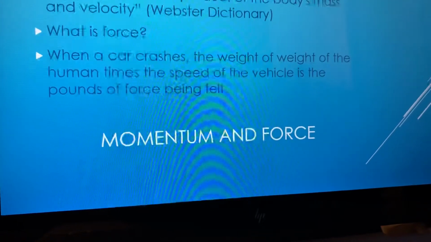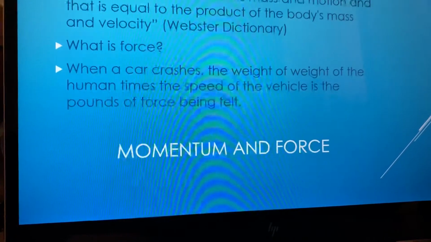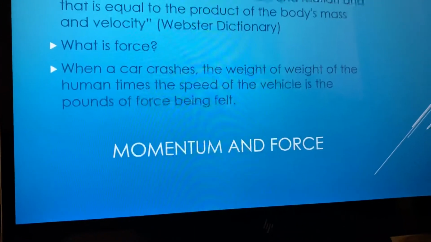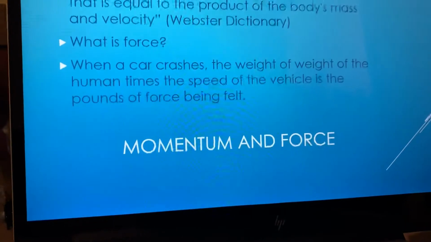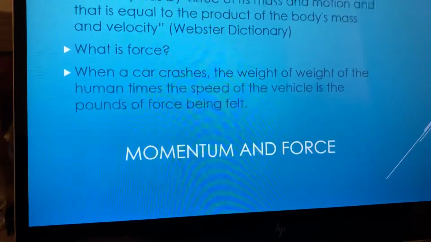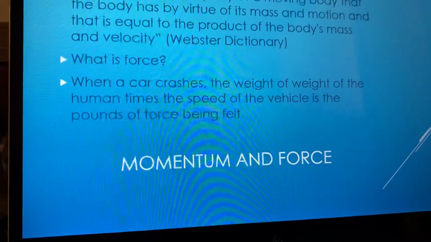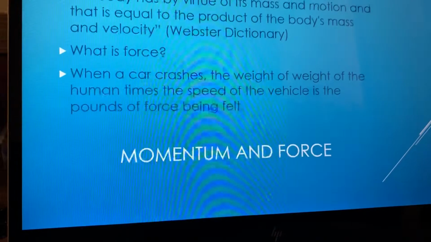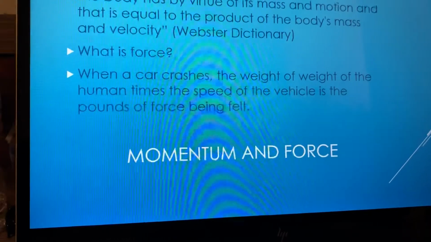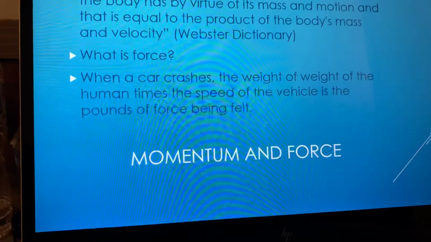Another example of momentum and force colliding would be throwing a baseball. When a pitcher throws a baseball towards home plate, the ball gains momentum. When the ball hits the bat, the momentum of the bat and the momentum of the ball collide. The force of the bat is what makes the ball go into the field.